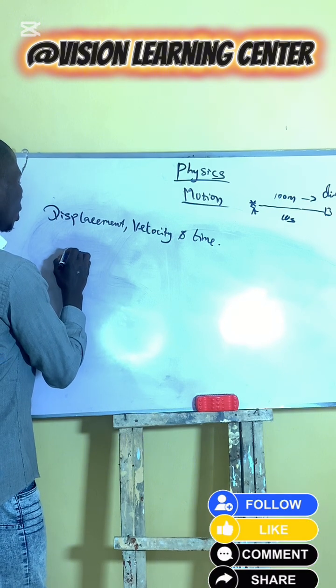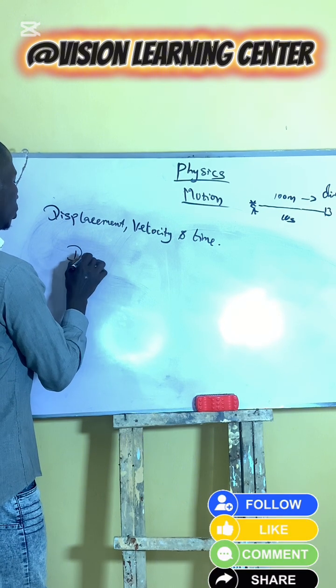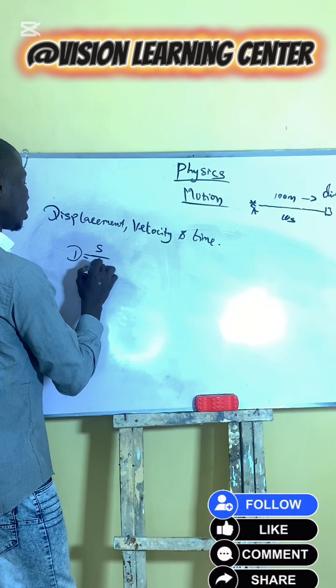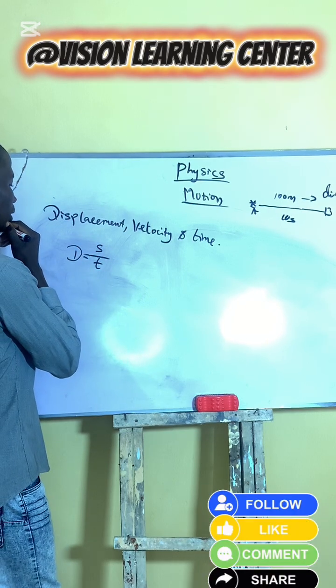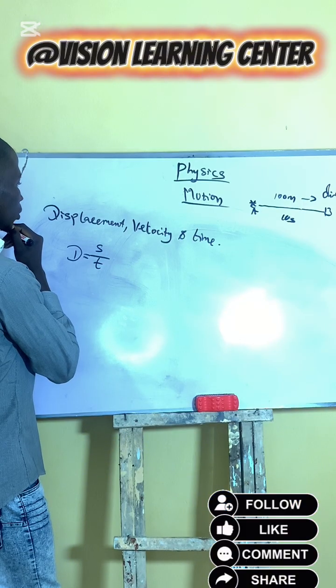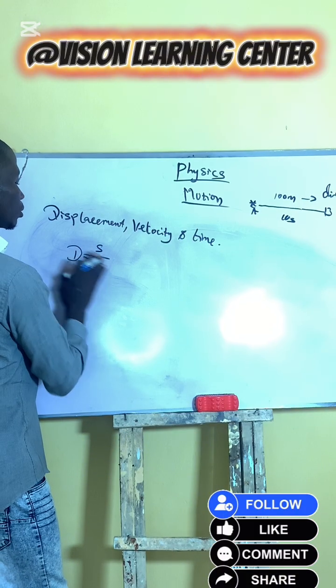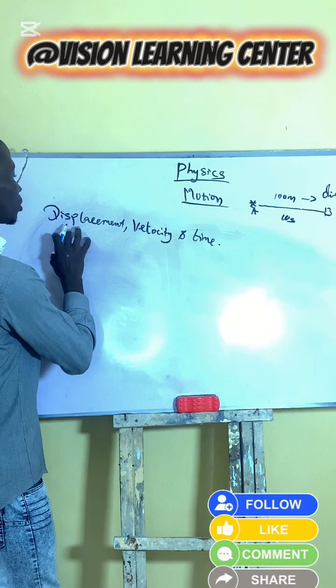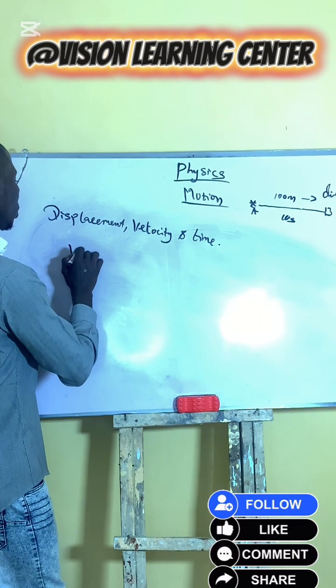We have d is equal to x over t. Sorry, displacement.